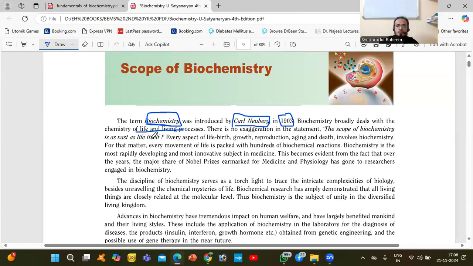So there is no exaggeration in the statement. It is very important. The scope of biochemistry is as vast as life itself. Behind that life, we have chemistry itself.